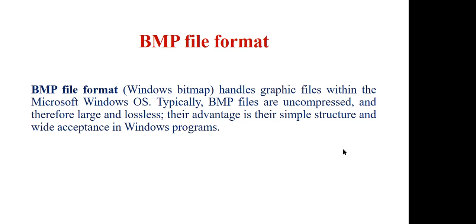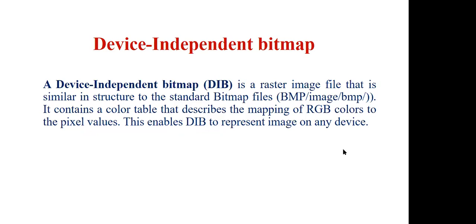Device independent bitmap is another format for image files in graphics. A device independent bitmap is a raster image file that is similar in structure to the standard bitmap files, BMP.